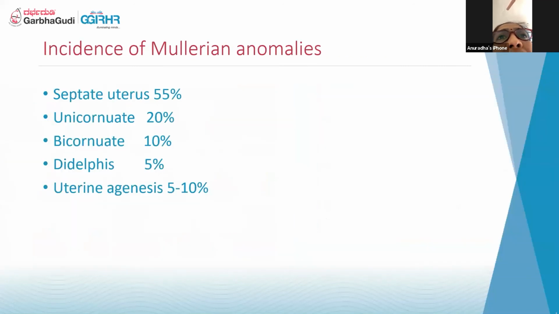As for incidence, the commonest of them is the septate uterus. Sorry, I have not put the arcuate. It is only a cavity change, whereas here the septum has some morphological changes as well. So it is the septum which is the commonest, followed by unicornuate and bicornuate. Some books give different figures, up to a 10 to 15% difference. And didelphys and uterine agenesis are the least common.